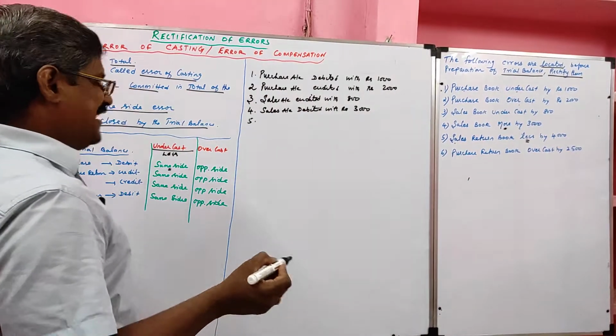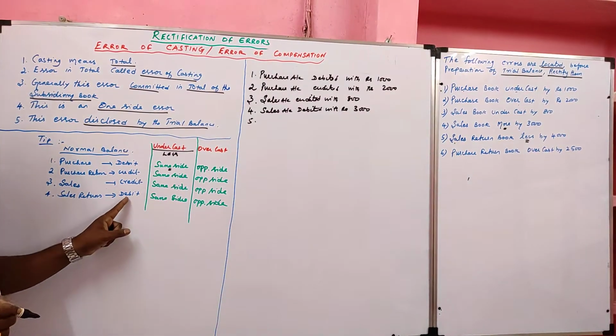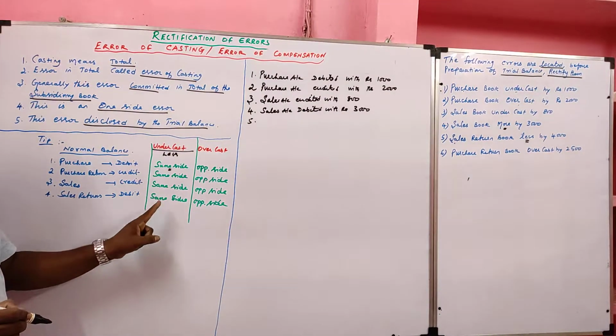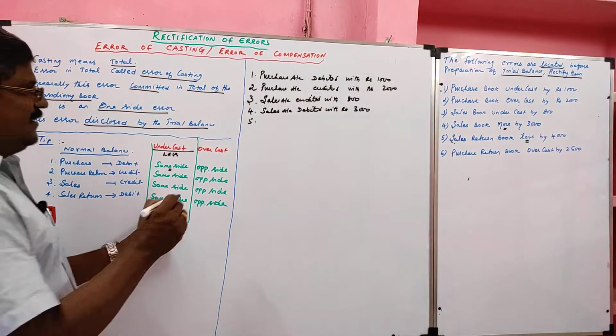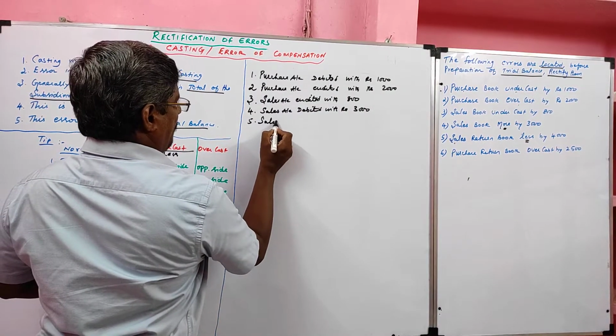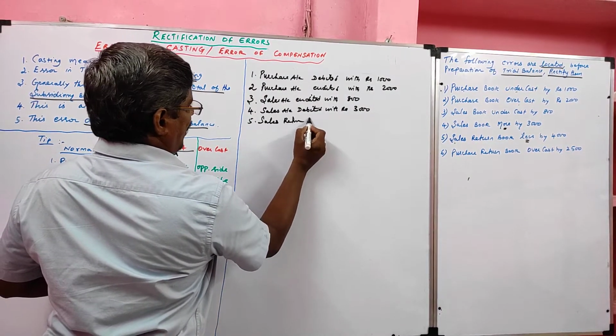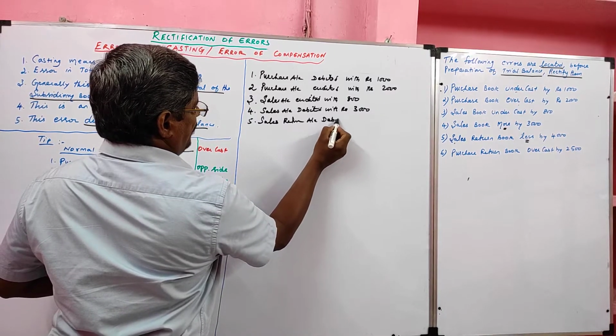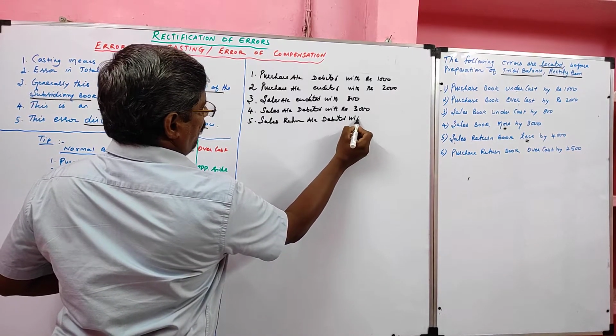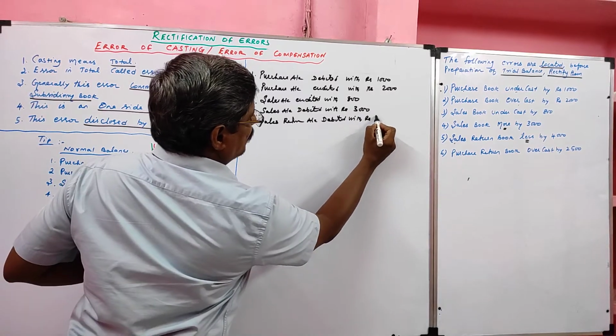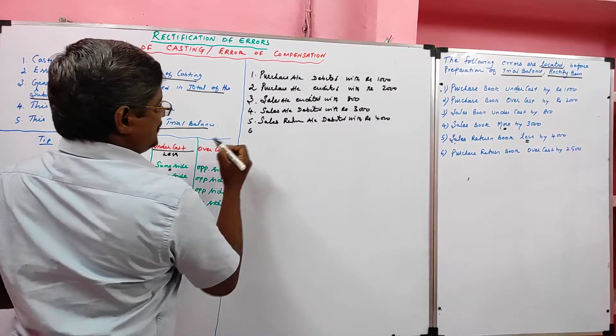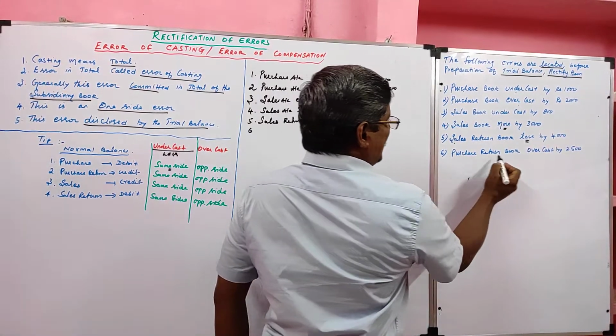Then the fifth entry, sales return book less. Sales return book is less. Sales return normal balance is debit. If it shows lesser balance, you should record on the same side. So sales return account debited with rupees 4000.